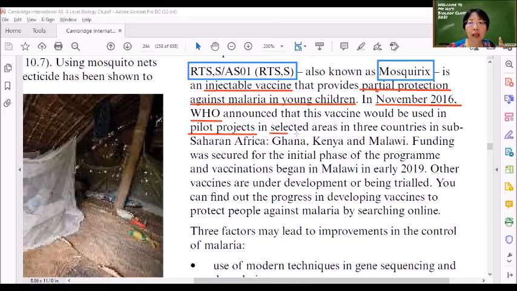So they have selected areas in 3 countries. Of course, it must be countries that have very serious cases of malaria, right? So usually it's in the Africa region. The reason is that in this region, the temperature is very suitable for the Anopheles mosquito.